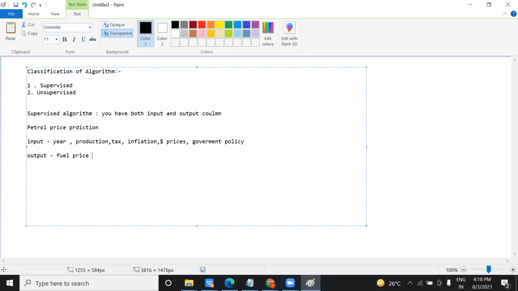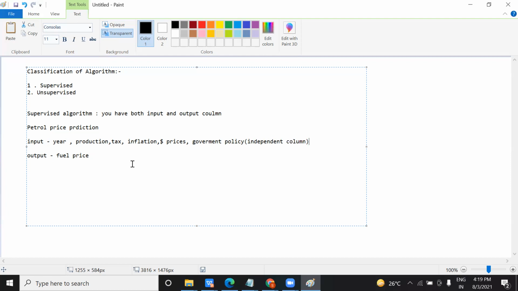So the output is the price of the fuel based on these input columns. So what is a supervised algorithm? Whenever you use a supervised algorithm, you train your algorithm with both the input as well as the output column. I told you previously, input columns are known as independent columns. Why independent?